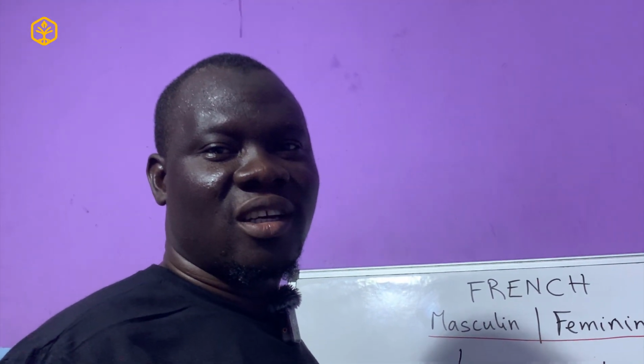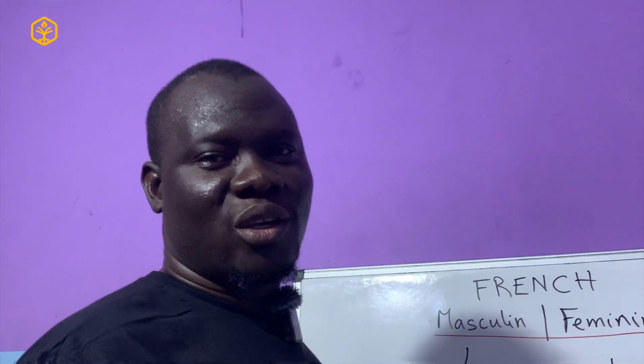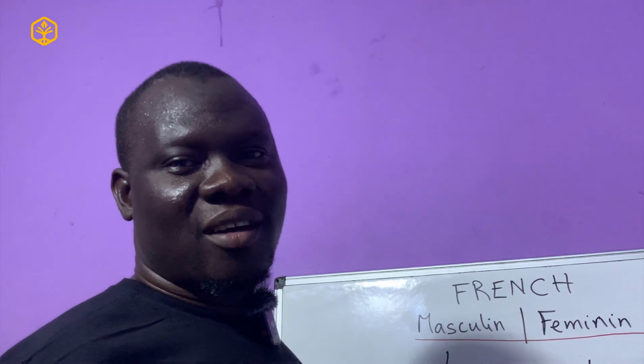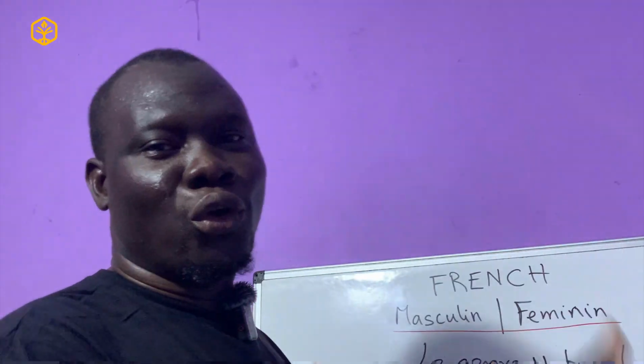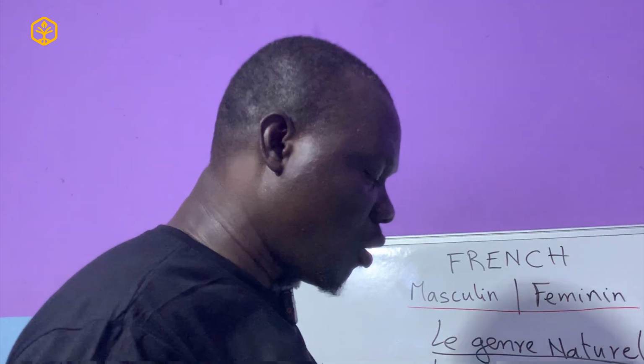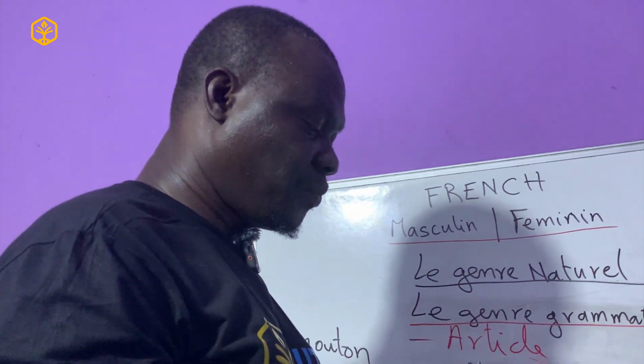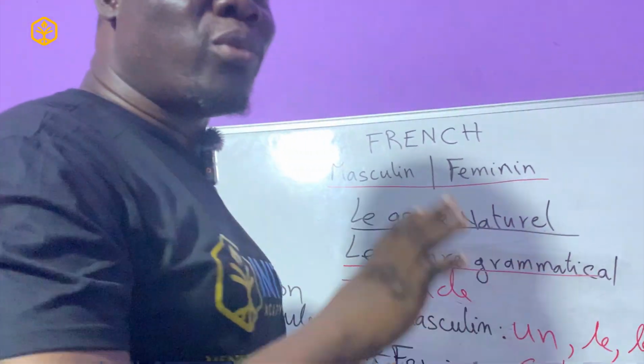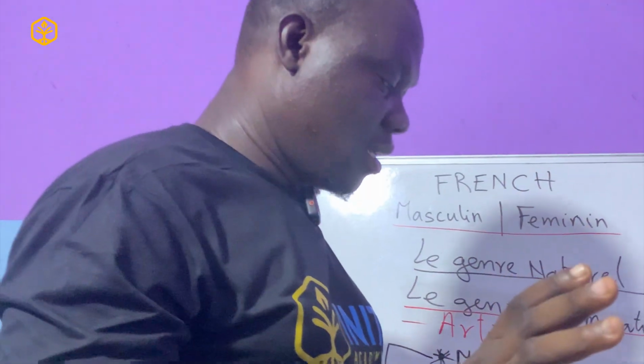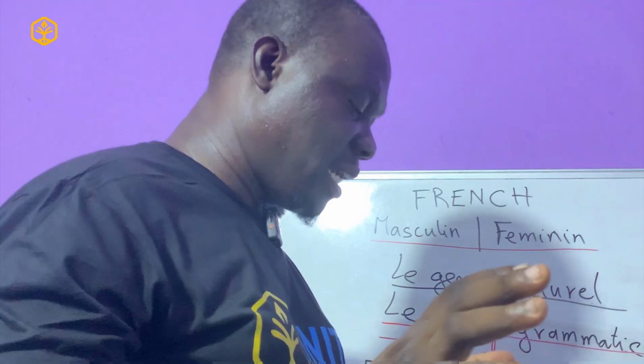The same thing with the months. Le janvier, le février, mars, avril, mai, they are le. So we have these cases of conventional gender that we apply to this kind of words. So we will not bother too much about that aspect, because there are so many things around that.